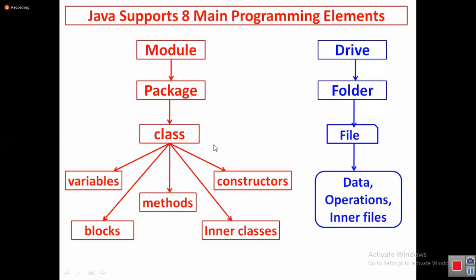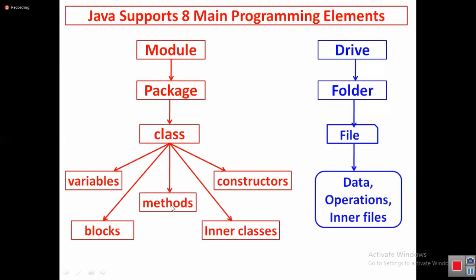And to store the values of that object, we need some logic. That logic we will write inside blocks and constructors. Blocks and constructors are used for storing values inside the variables. Next, methods are used for developing logic to perform one operation. So every object contains values and operations. For working with values, we need variables, blocks, constructors.